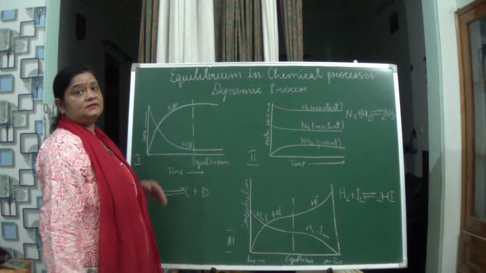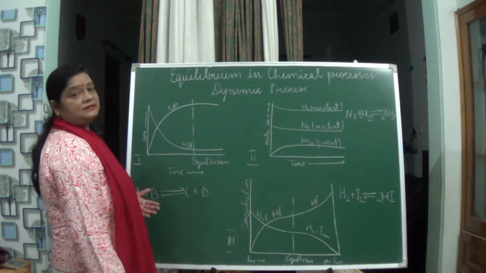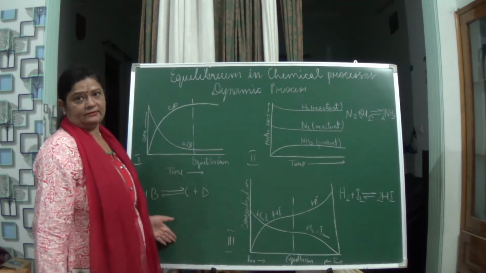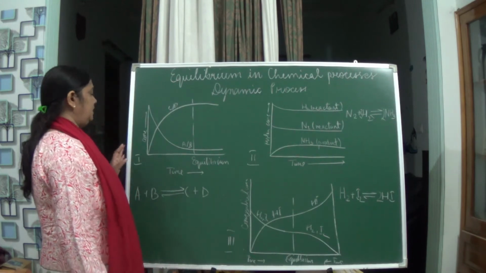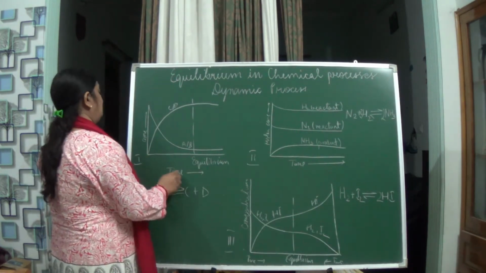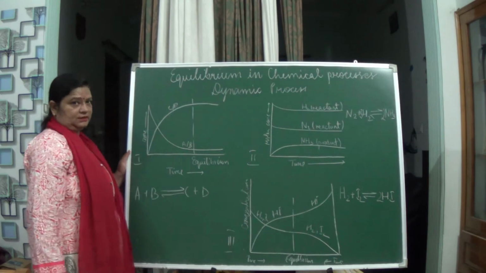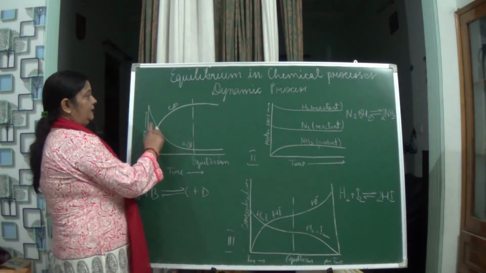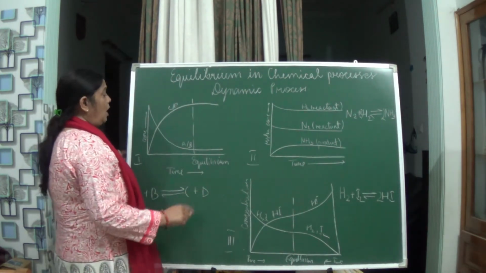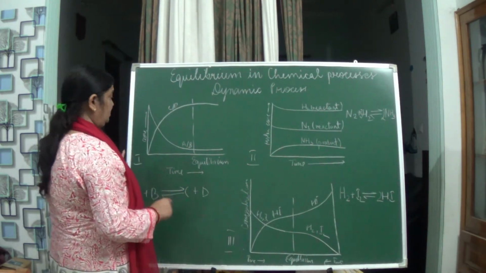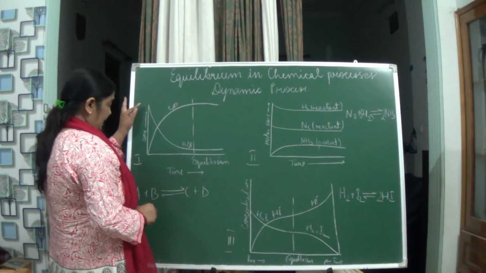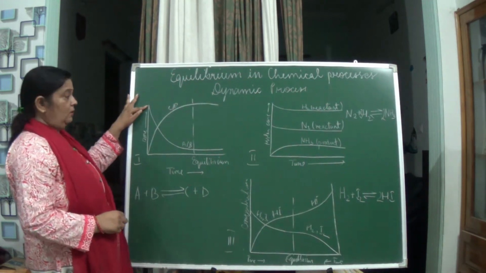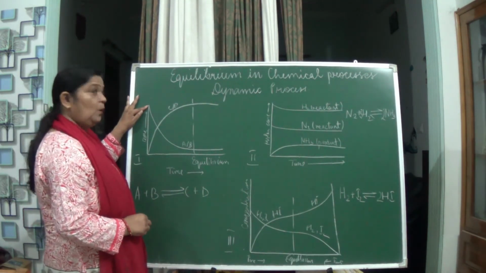Now let us study equilibrium in chemical processes, known as the dynamic process. The reaction is going on and we will be understanding this with the help of these three graphs. In the first graph, along the x-axis we have taken time, along the y-axis we have taken concentration. The reactants are A and B and the products are C and D. You can see from the graph, initially the concentration of A and B, the reactants, is more, isn't it?